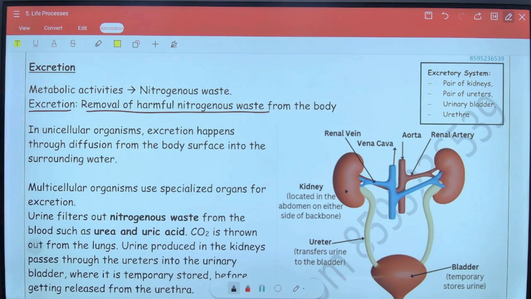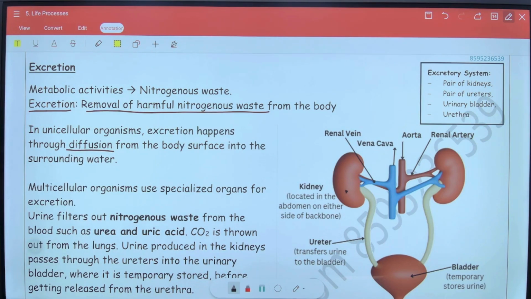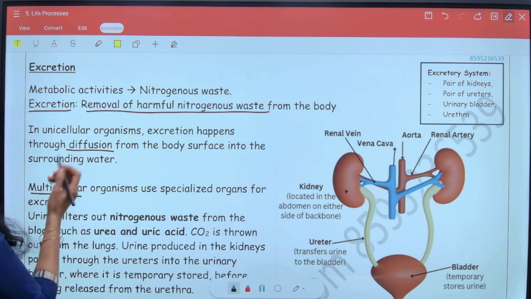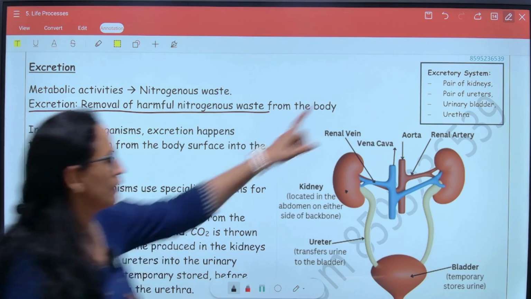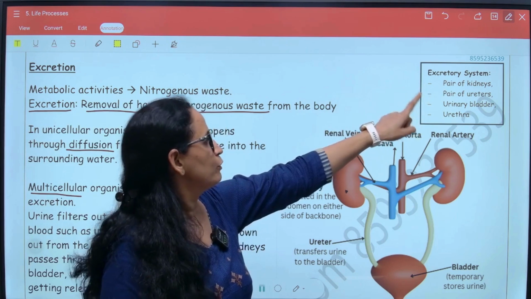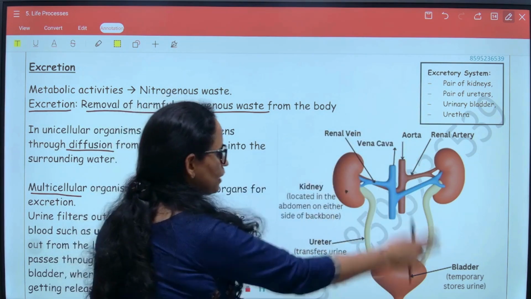In unicellular organisms, again diffusion is sufficient for the cell to expel out any unwanted waste materials. But in multicellular organisms, as we have seen, we have different organ systems. So we have the excretory system that consists of a pair of kidneys, a pair of ureters, the urinary bladder and the urethra. So these are the basic parts of the excretory system.